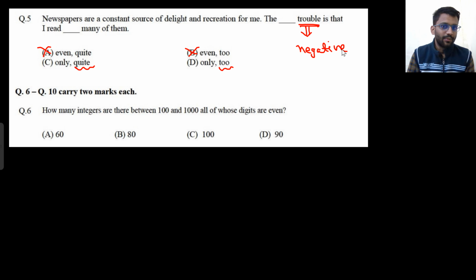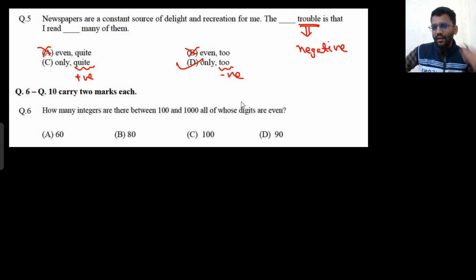So here there is an issue because he is saying that there is a trouble. So the only trouble is that I read too many of them. Because of that, D would come. Okay. Quite gives the positive meaning and this gives the negative meaning.